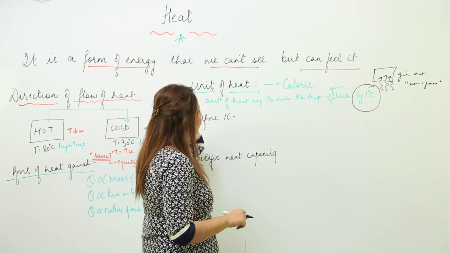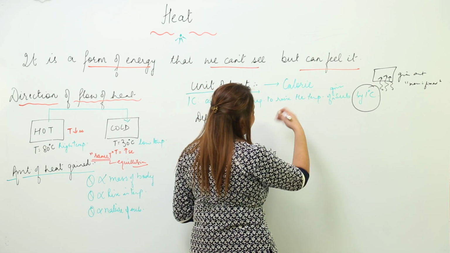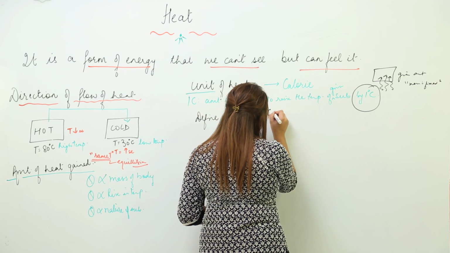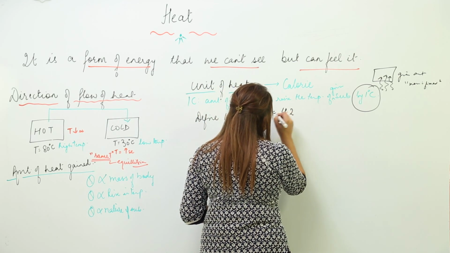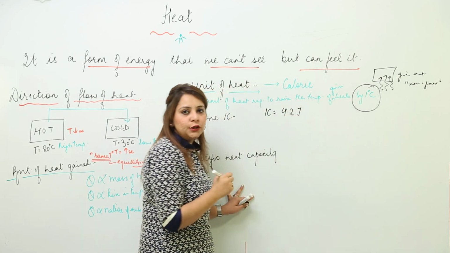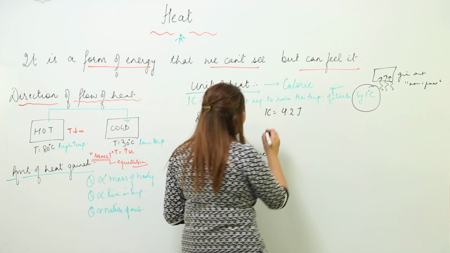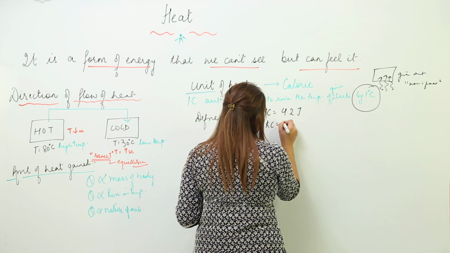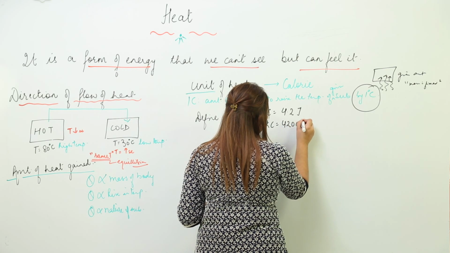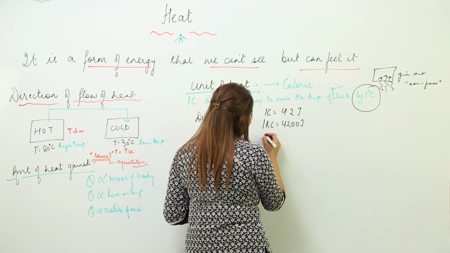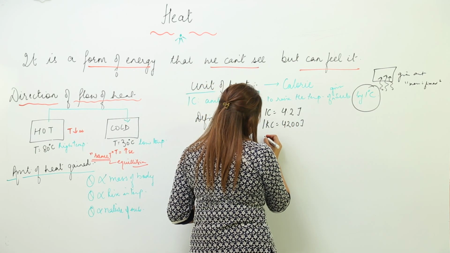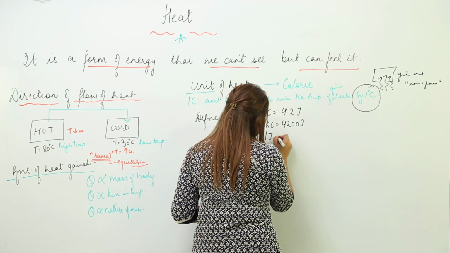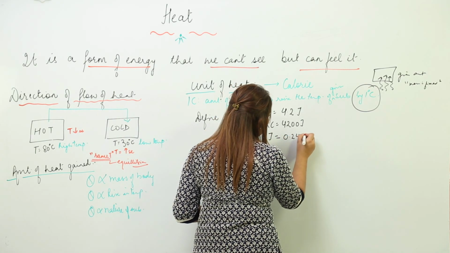We have a few more units also, the bigger units. 1 calorie can be converted into joules because 1 calorie is equal to 4.2 joules. Likewise, 1 kilocalorie is equal to 4200 joules, and 1 joule is equal to 0.24 calories.